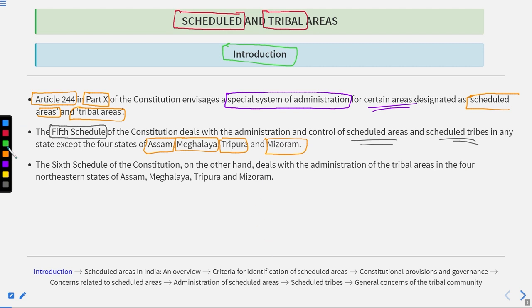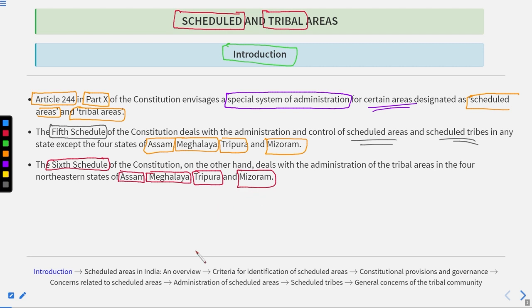While the 6th Schedule of the Constitution, on the other hand, deals with the administration of the tribal areas in the 4 north-eastern states, Assam, Meghalaya, Tripura, and Mizoram. All right, that's the thing.